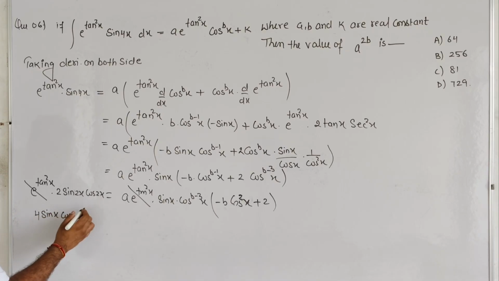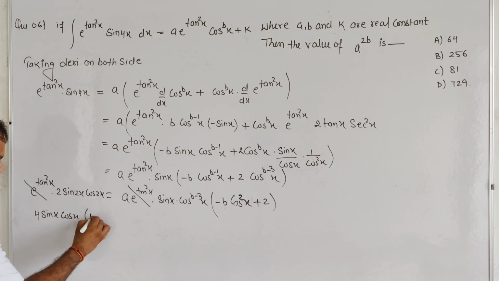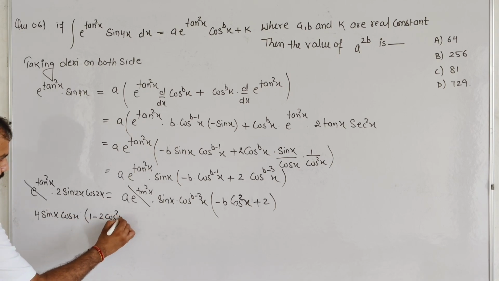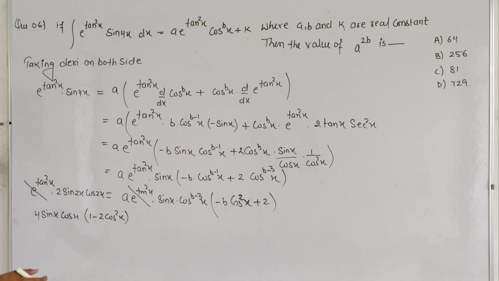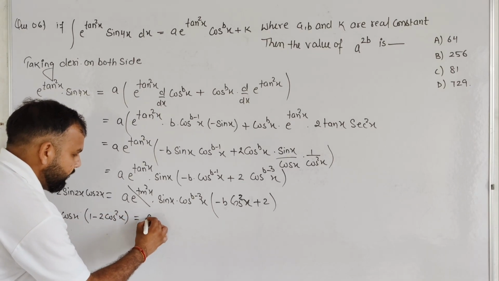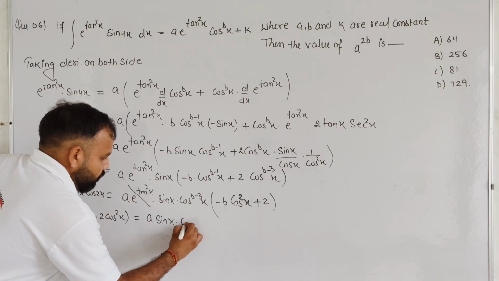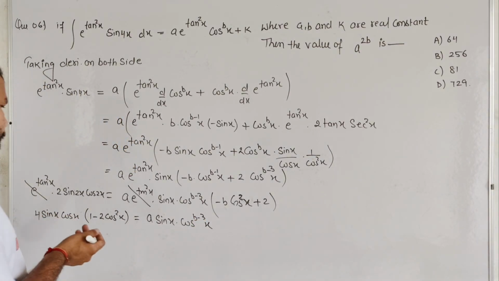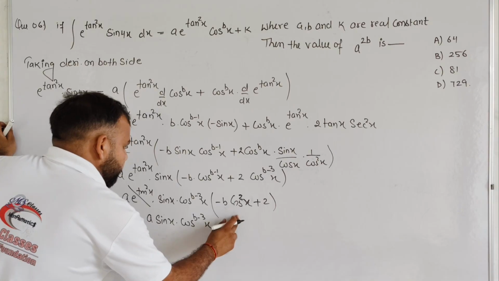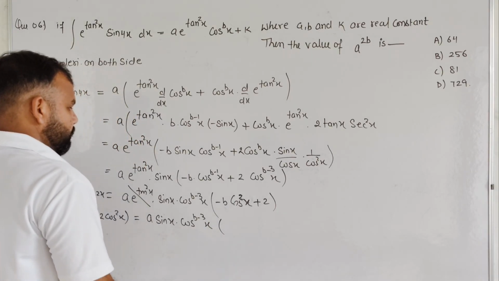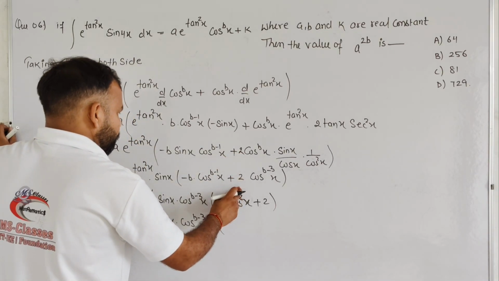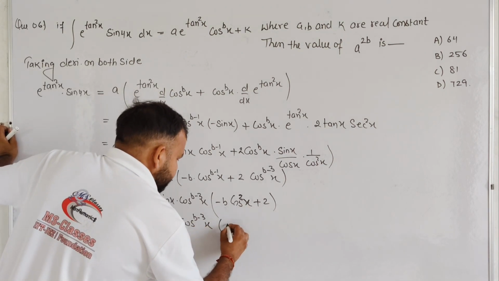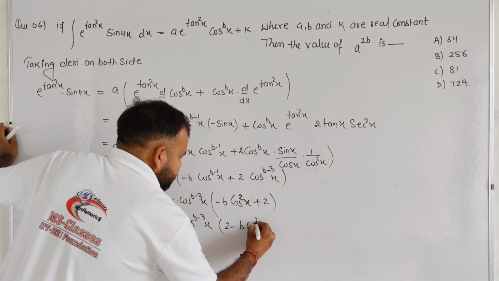And we know very well cos 2x is written as 1 minus 2 times sin square x. Okay student, cos 2x is written in this form, sin 2x is written as 2 times sin x cos x. And it is equal to a times sin x cos to the power b minus 3 x. Okay. And it will become 2, this is 2. Okay. So basically student, it will become 2 minus b cos square x.